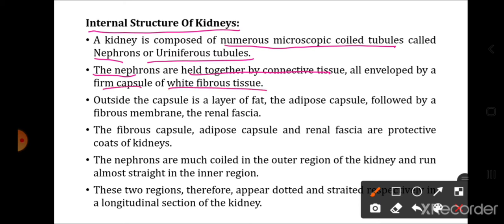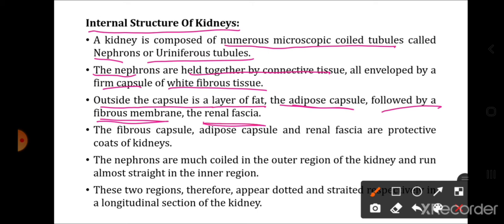So a layer of white fibrous tissue covers the nephron. Now outside the capsule is the layer of fat. So white fibrous tissue की जो capsule है उसके surrounding कौन सा layer है? Fat layer. This fat layer is called as the adipose capsule. And this adipose capsule is followed by a fibrous membrane which is called as renal fascia.